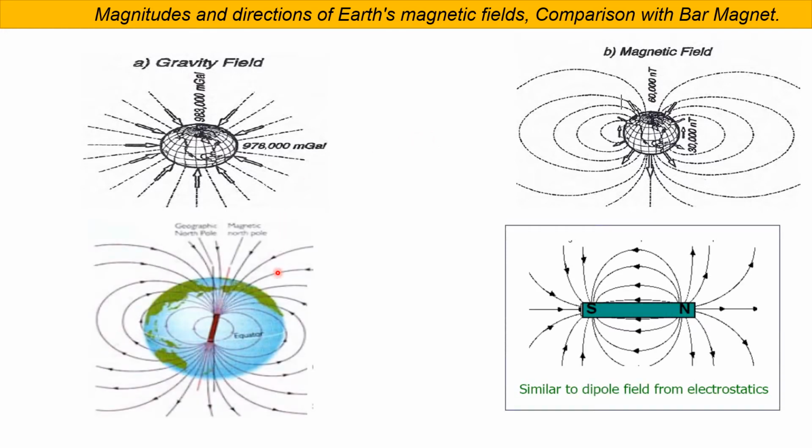So you can see there is a bar magnet, the magnetic field lines emanate from the north pole and converge to the south pole. Similar to that, the south magnetic pole of the bar magnet acts like the geographic north pole, and there is a small angle between the geographic north pole and the magnetic north pole. So the field lines converge at the geographic north pole, coming out from the geographic south pole. So it is similar to a bar magnet that we can see.